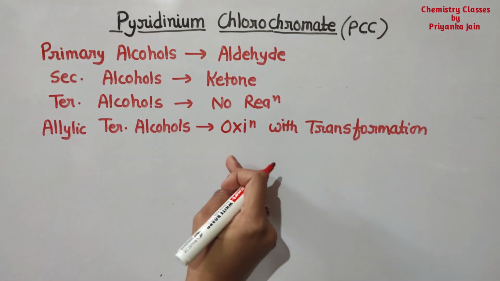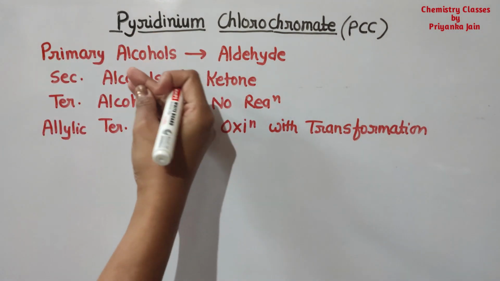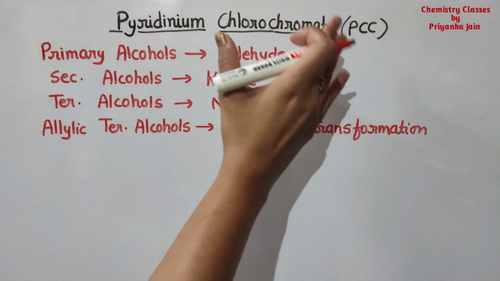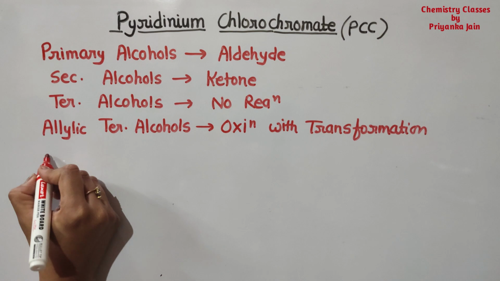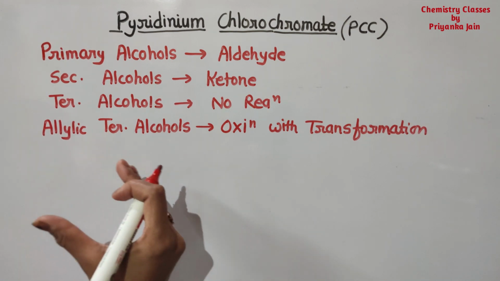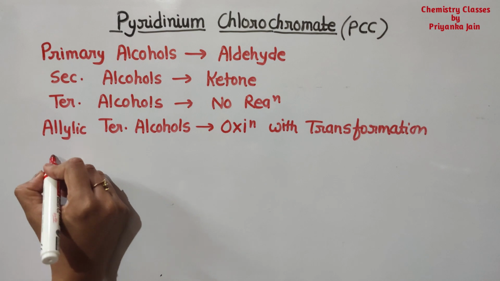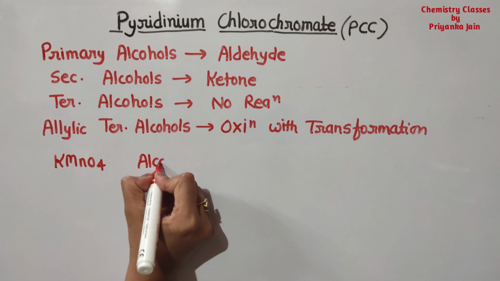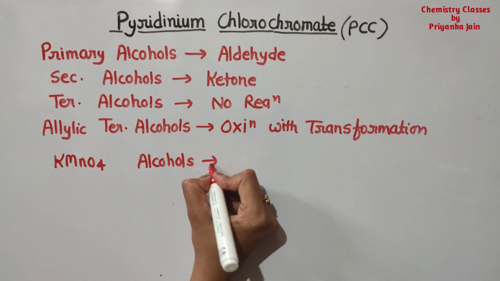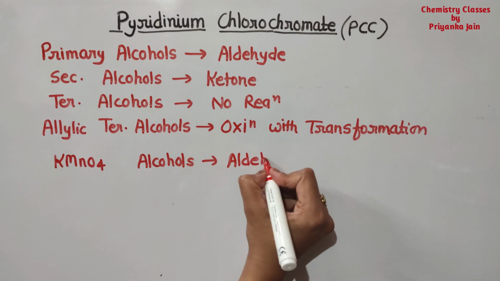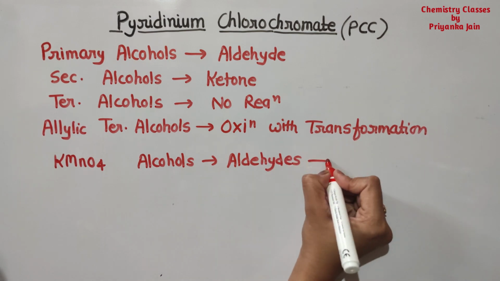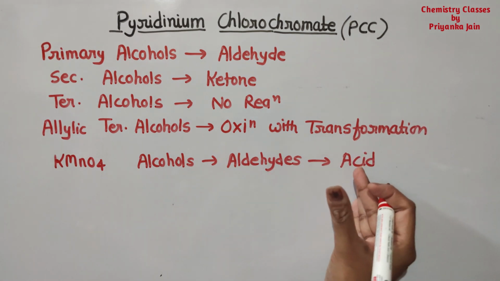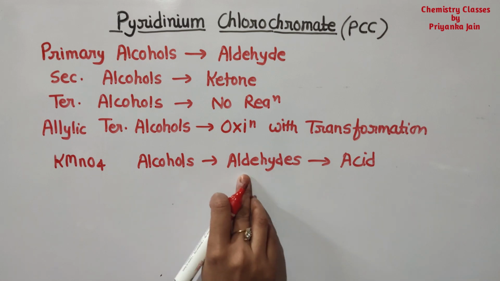We know that there are several reagents that can be used for the oxidation of alcohols to aldehydes and ketones. But why will we take PCC? There is a reason behind it. We can take KMnO4, but KMnO4 is a very strong oxidizing agent. The alcohols will first be converted to aldehydes and soon to acids. It will oxidize the aldehydes again to carboxylic acids. This reaction will not stop at the aldehyde.